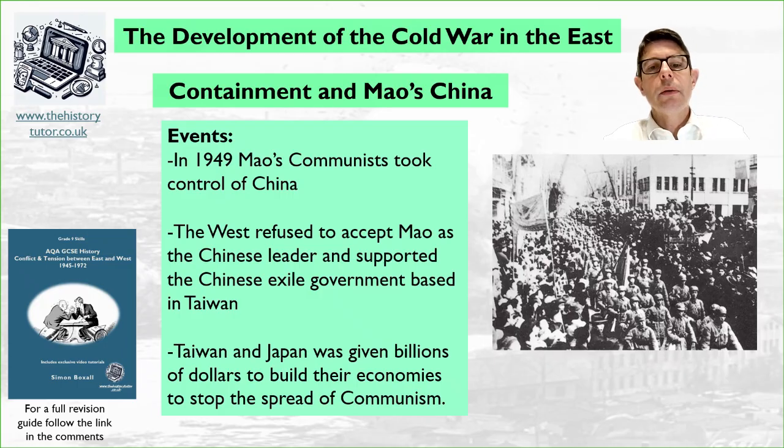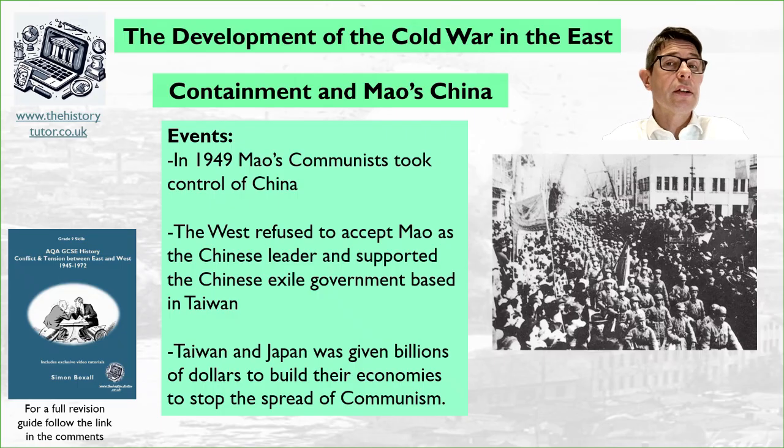They also helped Taiwan and Japan after the war by giving them billions of dollars of aid to rebuild after the war. They didn't want communism to spread into these countries. So this was like Marshall aid for the East, trying to stop the spread of communism. We need to be aware there was lots of destruction in Japan, Taiwan, Korea. These had been war zones after the war as well.